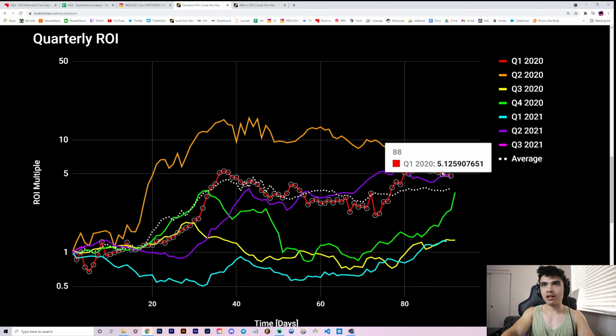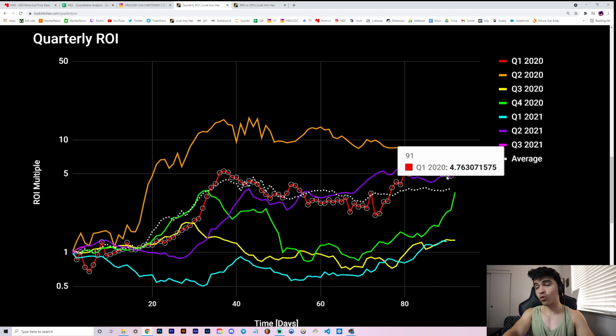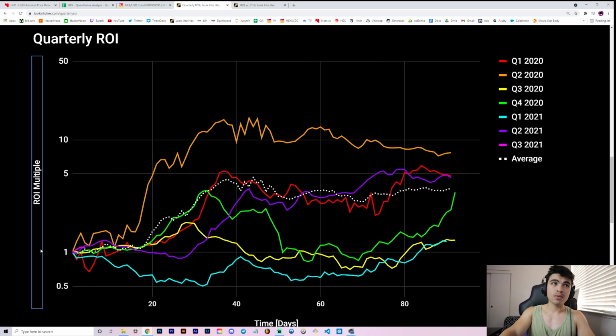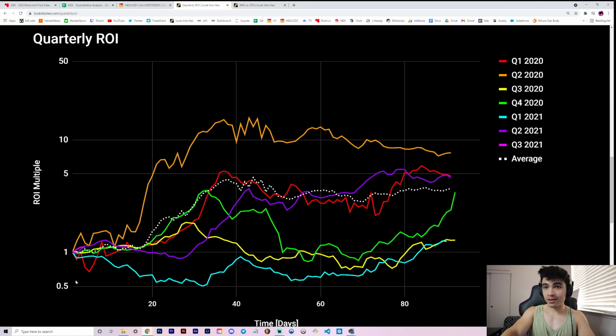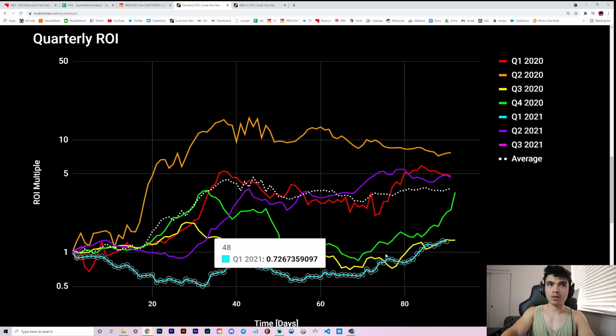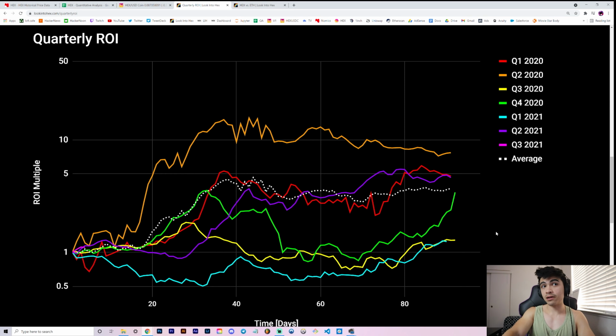But yeah, as you can tell, this red quarter didn't start off so hot, but it actually ended up being the second most profitable quarter to date. So not starting off well is not indicative of future performance in that quarter necessarily.